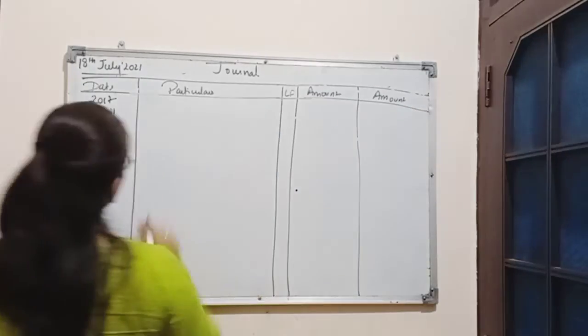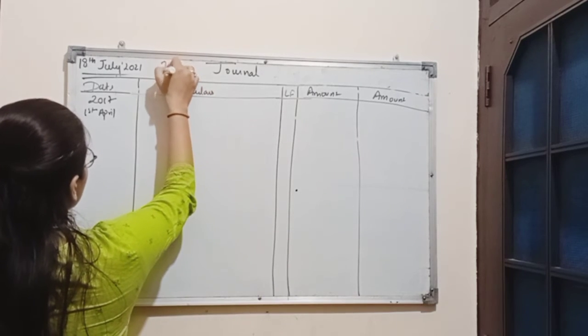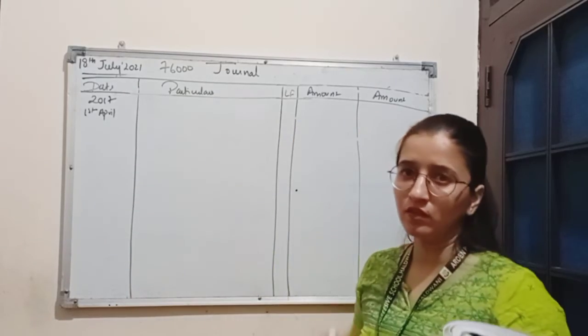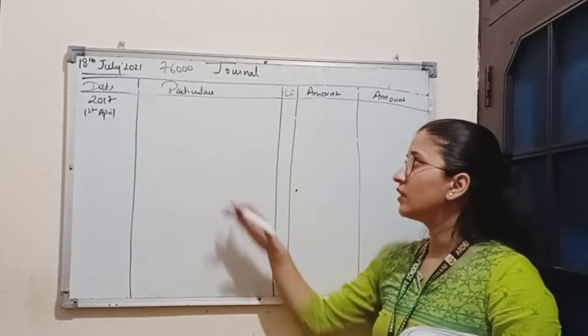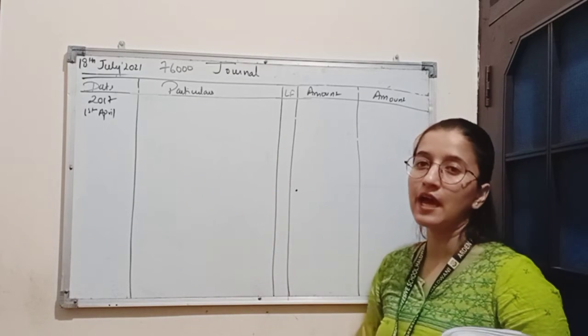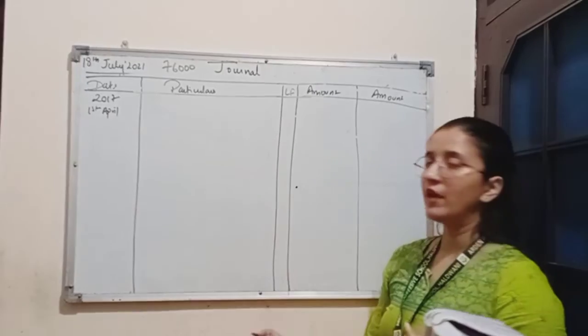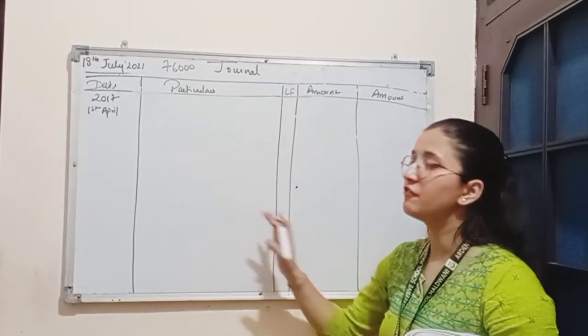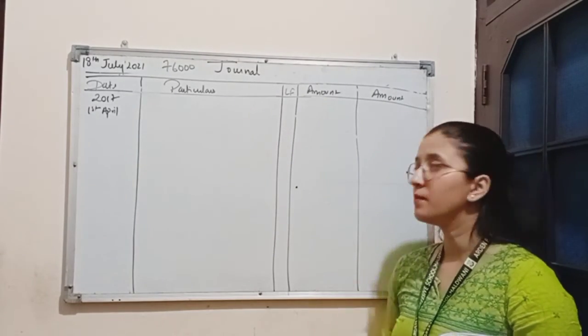We know the value of goodwill which is given in the question is 76,000. We know in the accounting treatment of goodwill, the goodwill is distributed among the partners in their sacrificing and gaining share, where the gaining partner compensates the amount of share sacrificed by the sacrificing partner.